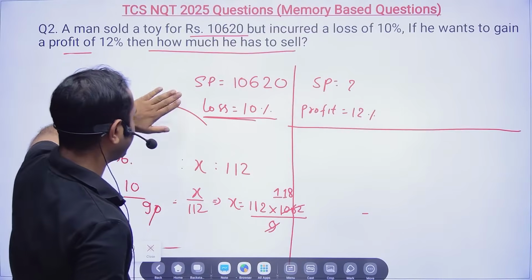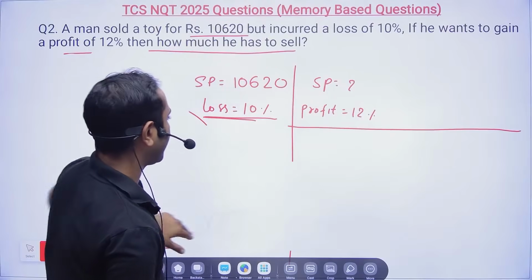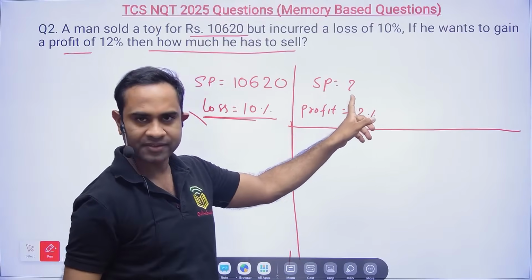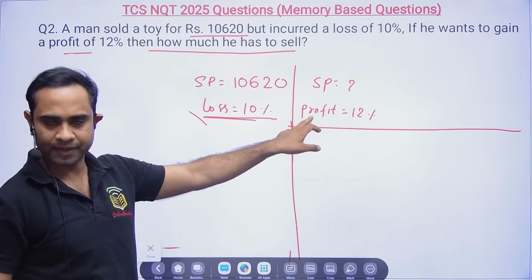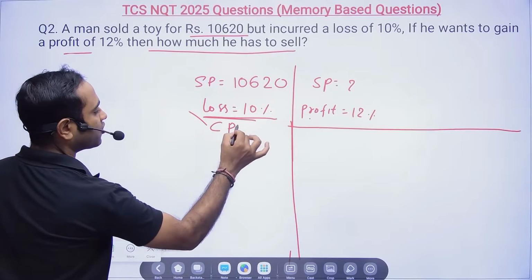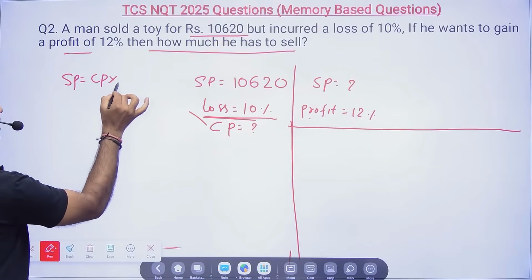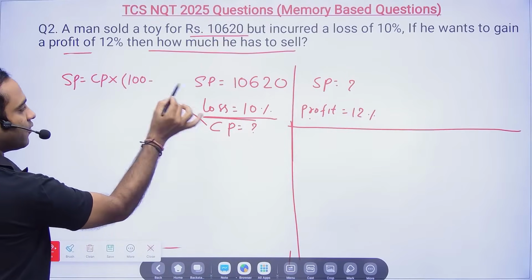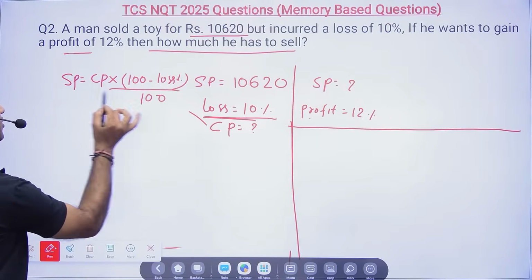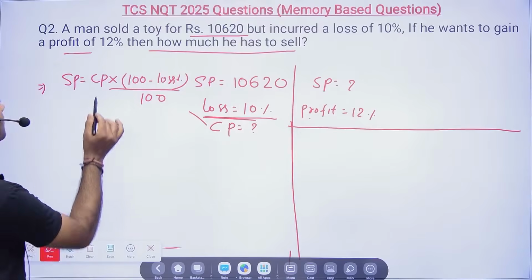So this was the trick. Directly you could have used it, a one-line solution. Fine. Friends, if you want to calculate the selling price here, the loss percentage is given, so you need to calculate the cost price. Cost price is not given here. Basically, selling price will be equal to cost price into 100 minus loss percentage, divided by 100. This is the formula. So instead of whatever I did, I told you in one single line, you could have done it easily here.